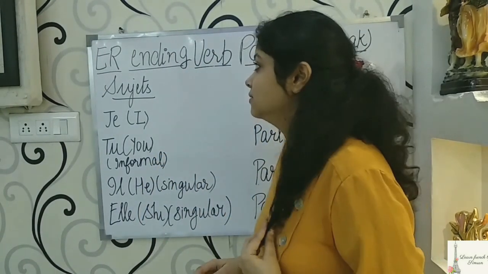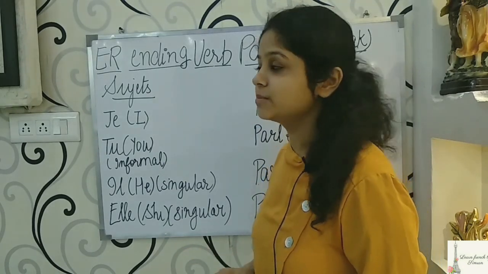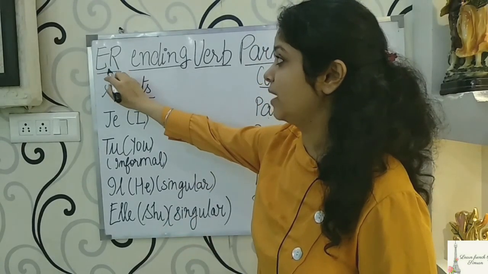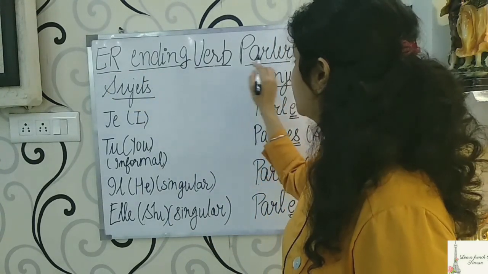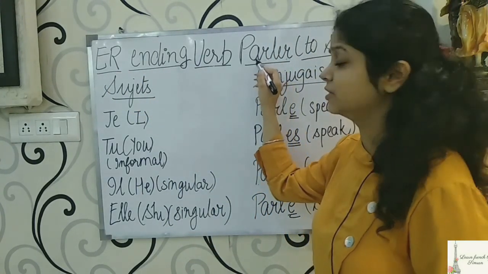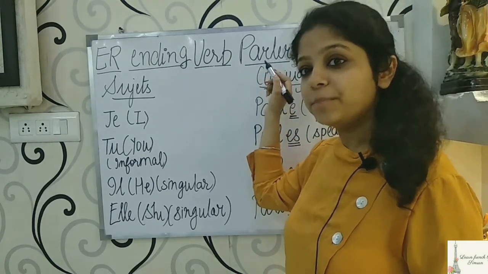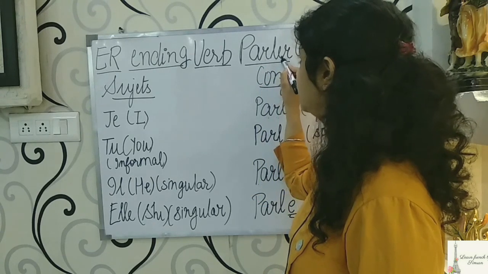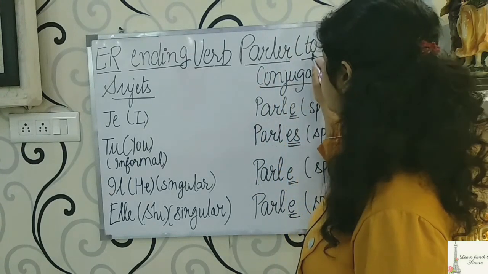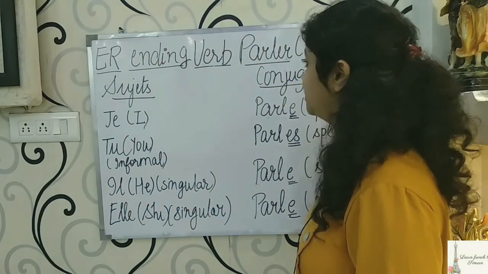Now, the first group of verbs are the verbs that end in ER. So as you can see, I have written the ER ending verb parler. This will be pronounced as parler in French, and you can see here it is ending in ER and it means to speak.